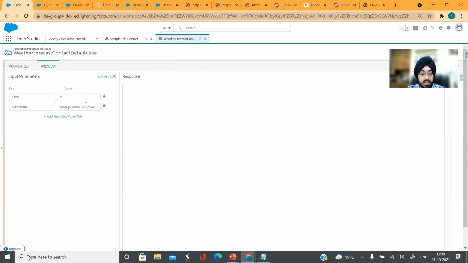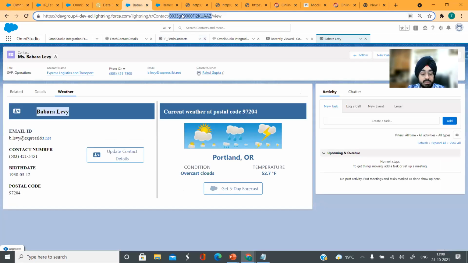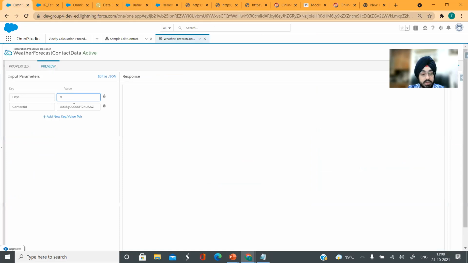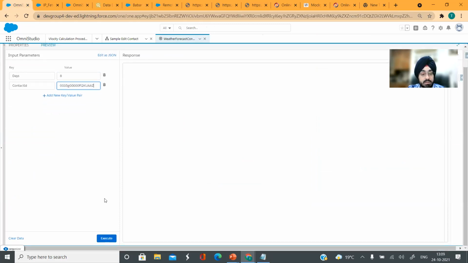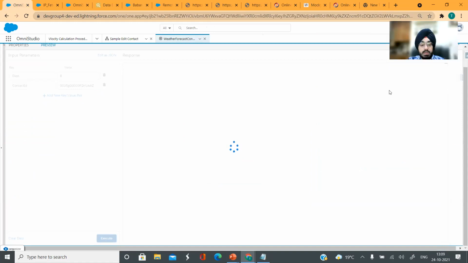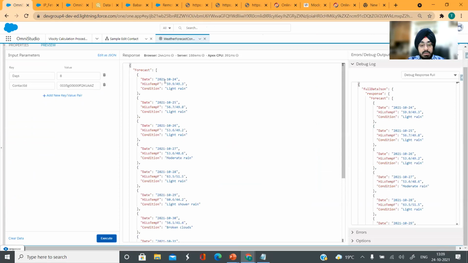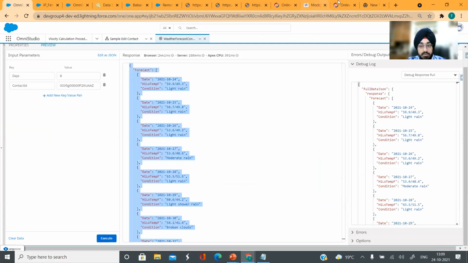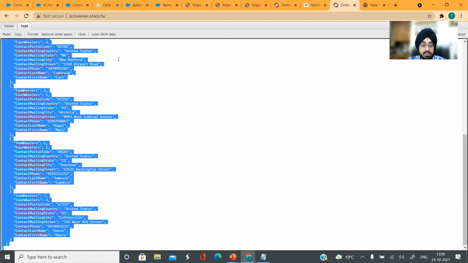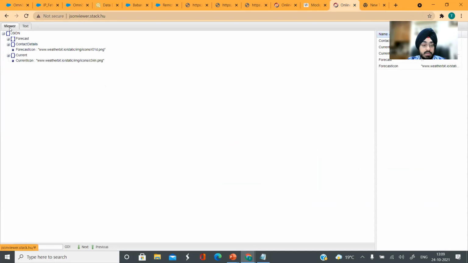If I want to preview it, I can do it from here. Let's say I want to change this to 8 days, and for the same contact, I want to fetch the data. So I can give the contact ID as this, the ID that I'm checking for, and execute it. Now this right here in the middle is the data which is being returned from the response action, which is the last action. You can also check it here, but best practice I would say is to copy it from here, paste it in a JSON viewer format, and then view it.